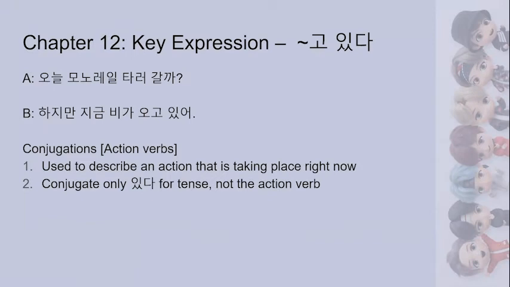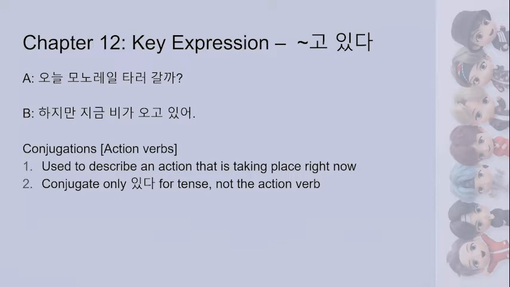Now moving on to page 100, we have our first conversation snippet as well as the next page with our first key expression. So now we are learning 고 있다 form, which is like the progressive form in English. So basically that's ing form. So this is used to describe an action that is taking place right now. So it means it's actively happening. So this is for action verbs.